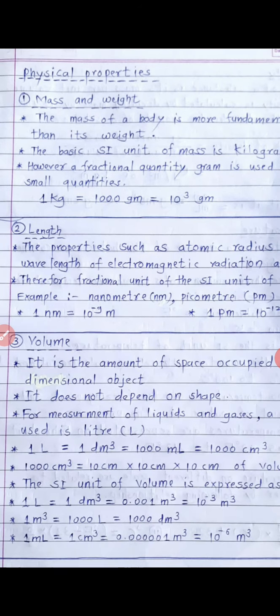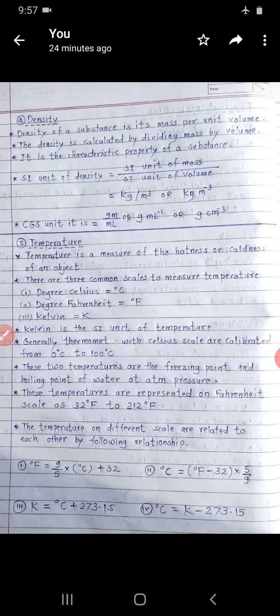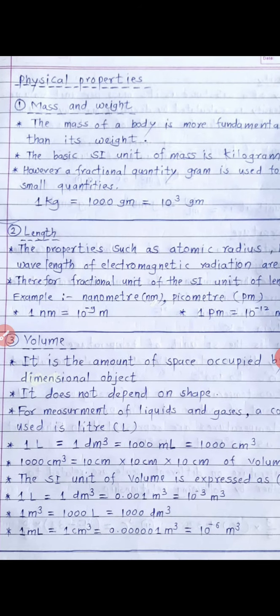Okay, now next one is physical properties, measurable physical properties. So there are 5 measurable physical properties: mass, length, volume, density, temperature. Okay, so first physical property is mass and weight.